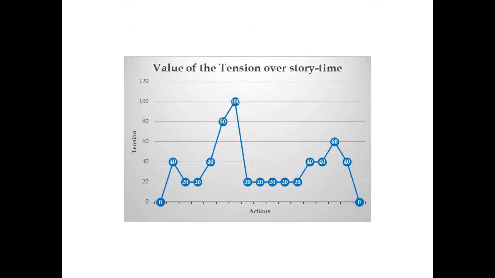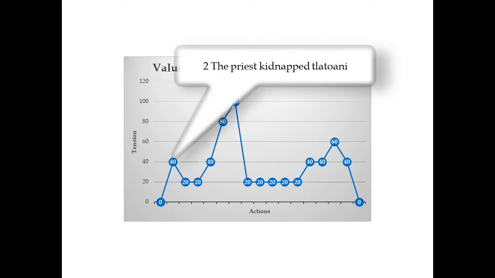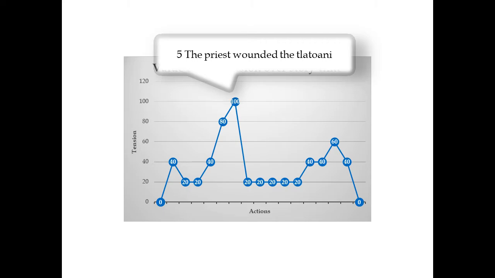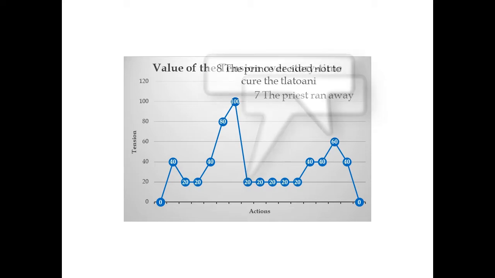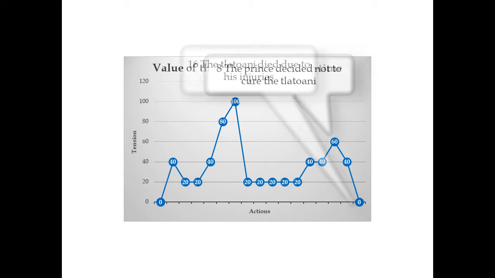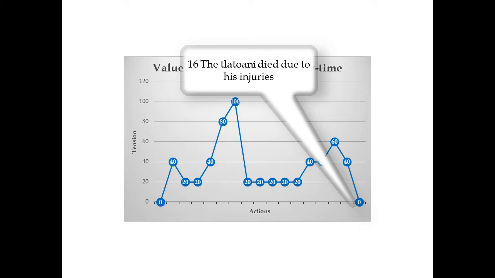This is the final tensional representation of the story. As we can observe, action 2 raises the tension until the value of 40. Action 5 reaches the climax. Action 7 releases several of the tensions. However, action 8 increases the tension again. Finally, the last action releases all the tensions.